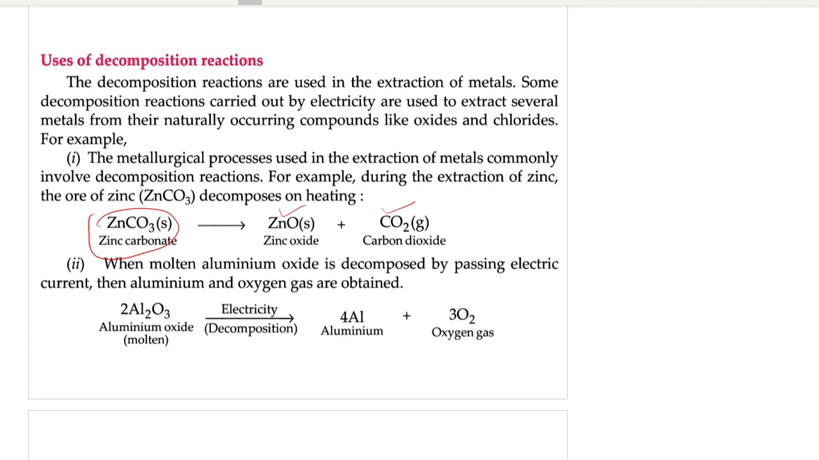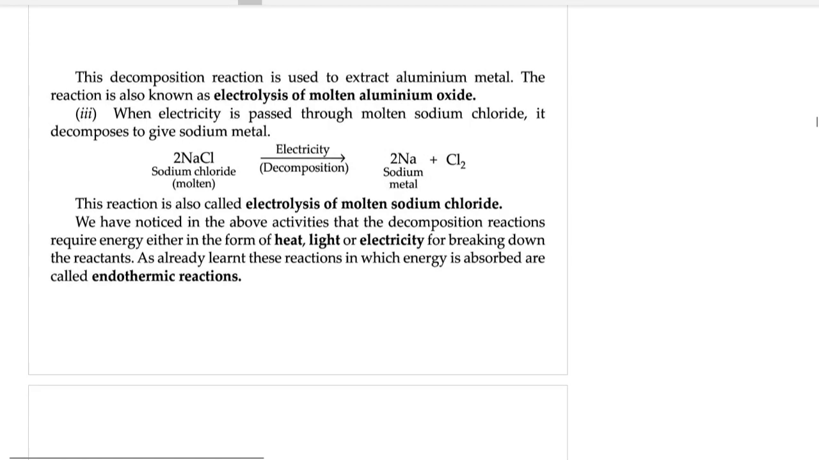Now you will ask me, what is reduced? We are going to study oxidation and reduction reaction in this particular chapter, and that is our next topic. So let's keep it pending for now. Okay, next, one more example of uses of decomposition reaction. Molten aluminium oxide, on passage of electricity, decomposes. It gets converted into aluminium plus oxygen. This reaction also we are going to study in chapter number 3, metals and non-metals. Right? So the process is known as electrolysis of molten aluminium oxide.